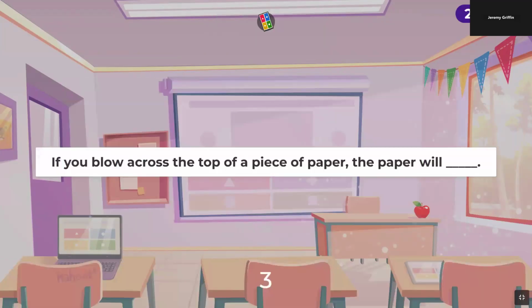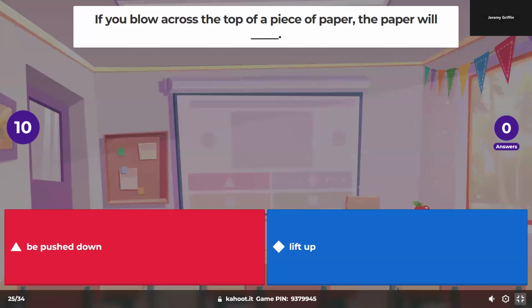Conservation of flow. You blow across the top of a piece of paper. That paper will.